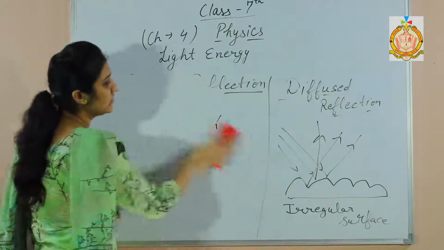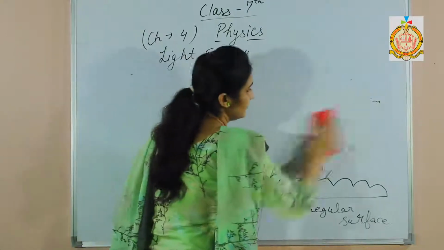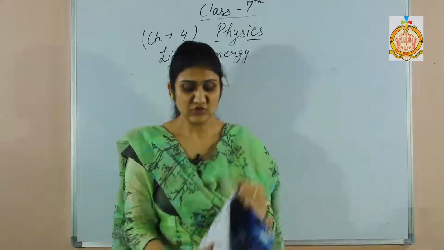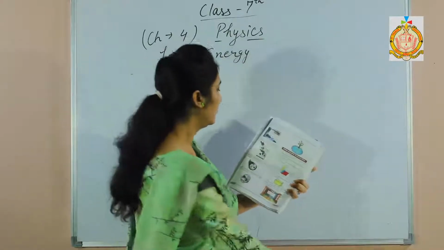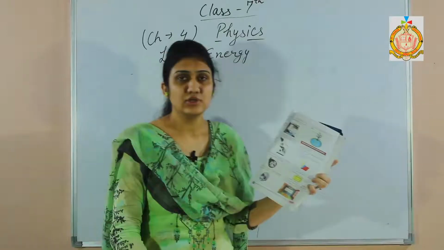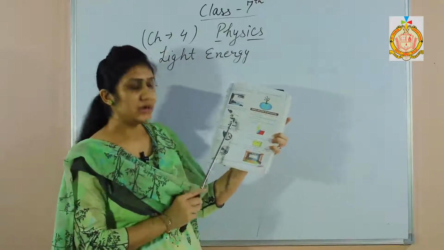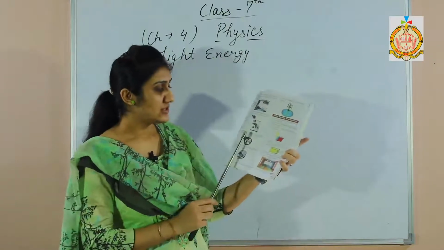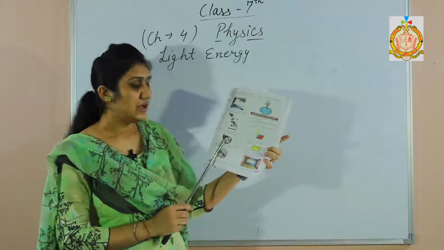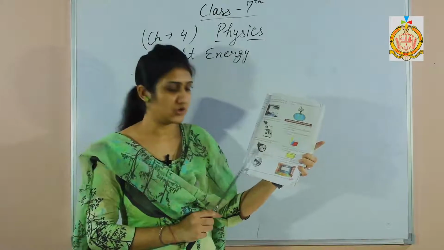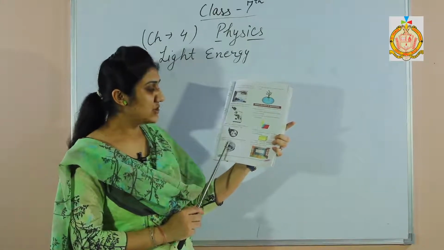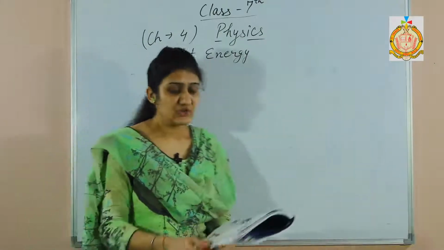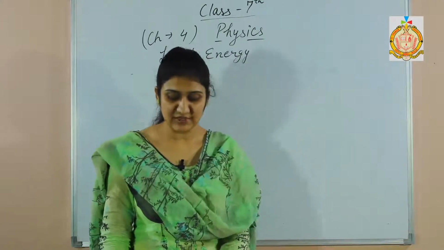Now, we shall discuss about some examples of reflection. A microscope uses polished reflectors to throw light on an object to be viewed. So, there are reflectors in the microscope so that more light is focused on the object that is to be viewed. Next one is torches use polished reflectors to get a beam of light. Here are reflectors in the torch. Next one is headlamps of the car use polished reflectors to get a beam of light. Next we shall discuss about some terms related to reflection.